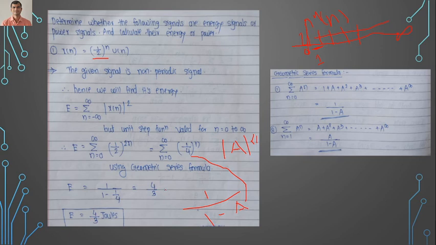So the energy is finite and non-zero. The energy is equal to 4 by 3 joules. So you can say that the given signal is a non-periodic signal and it is an energy signal.